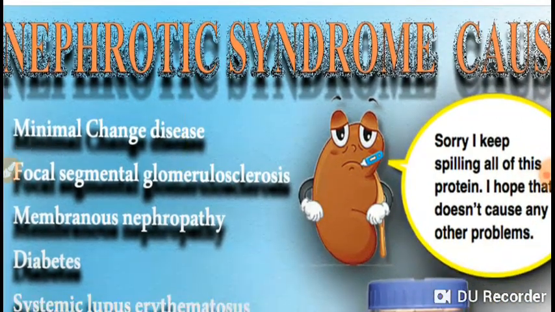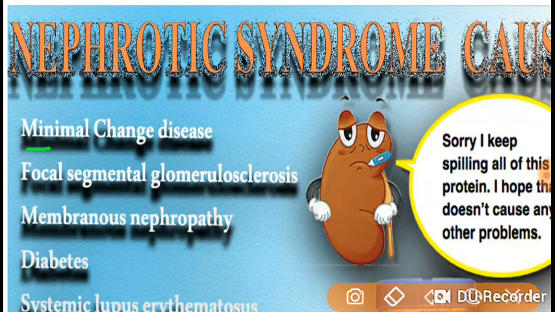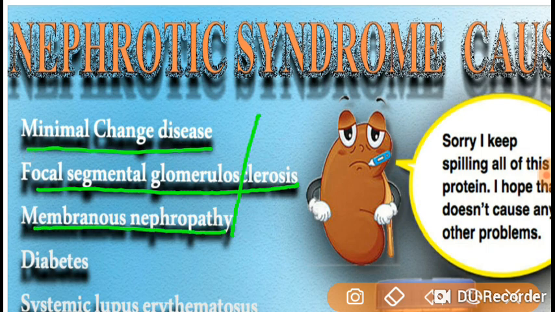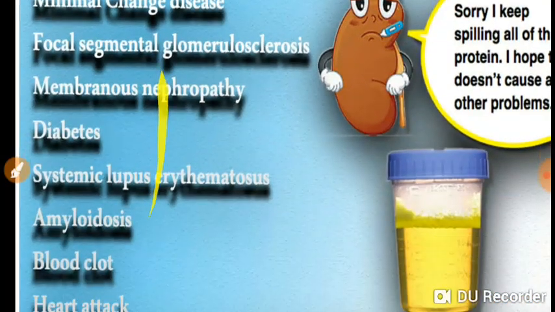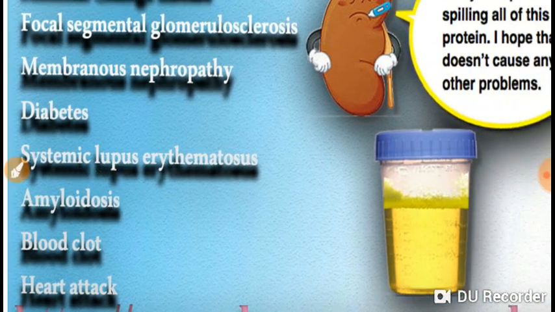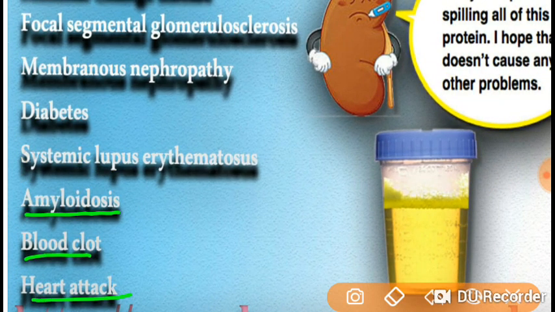Now coming to the causes: minimal change disease, focal segmental glomerulosclerosis, membranous nephropathy, diabetes, systemic lupus erythematosus, amyloidosis, blood clot, and heart attack.